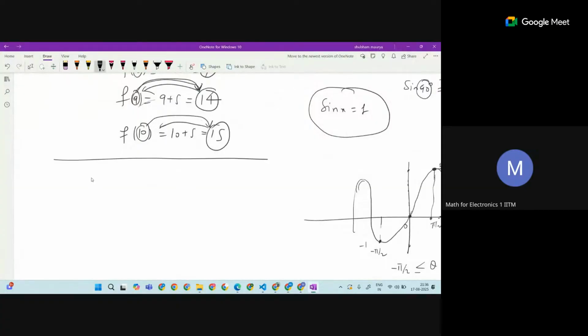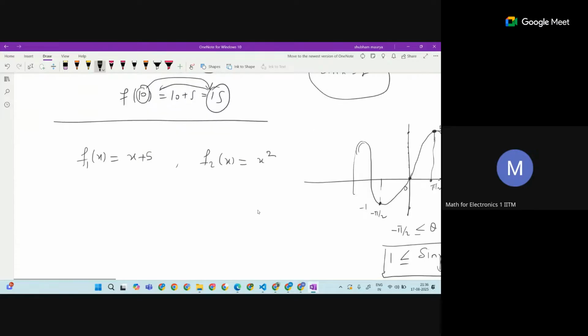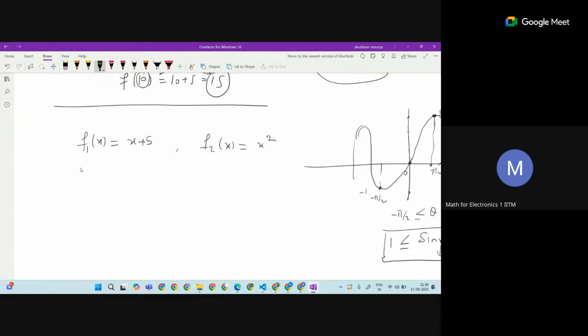Let's say I have one example function f1(x) = x + 5, and the second function f2(x) = x square. Let's say I have two functions. When I substituted 2 here, I got 7. When I substituted 9, I got 14. When I substituted 10, I got 15.